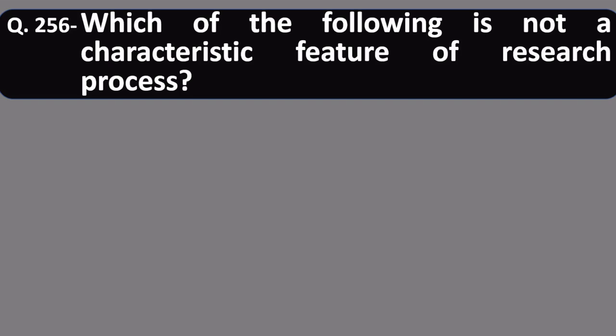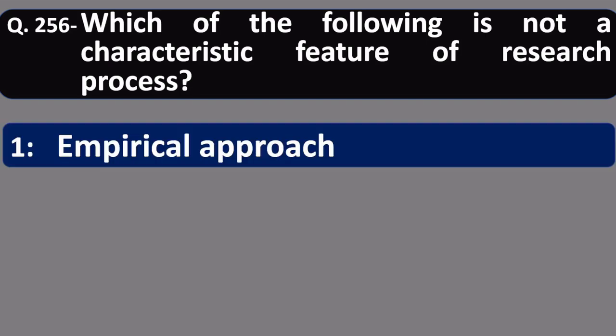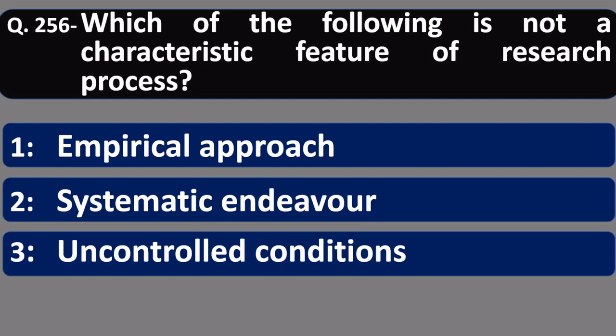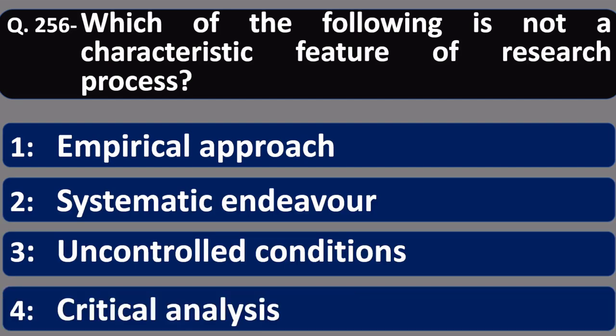Question 256. Which of the following is not a characteristic feature of research process? Number 1, empirical approach. Number 2, systematic endeavor. Number 3, uncontrolled conditions. Number 4, critical analysis. Not a characteristic feature, that is uncontrolled conditions. Option 3 is correct.